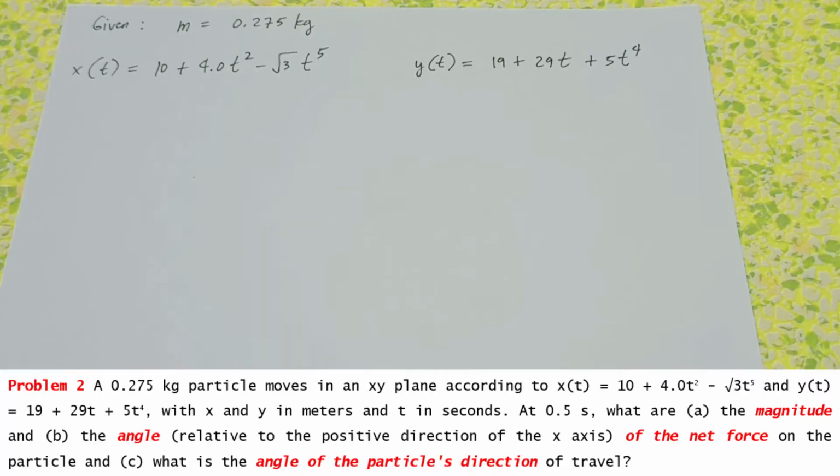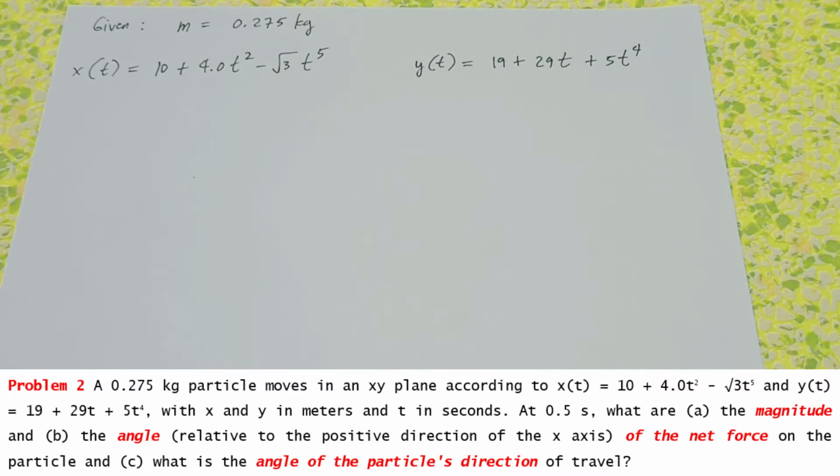A 0.275 kilogram particle moves in an xy plane according to x of t and y of t, with x and y in meters and t in seconds. At 0.5 seconds, what are the magnitude and the angle relative to the positive direction of the x-axis of the net force on the particle, and what is the angle of the particle's direction of travel?